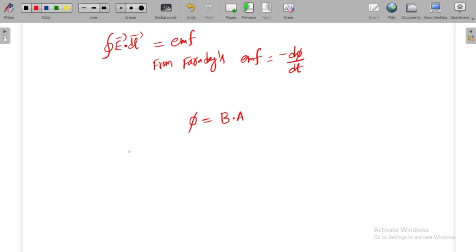Now how can I write the closed line integral of E bar dot dl bar?